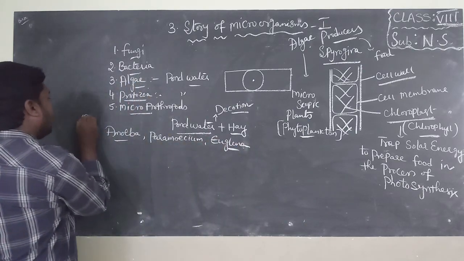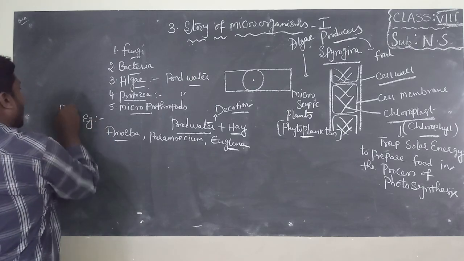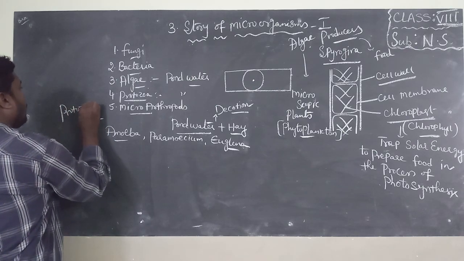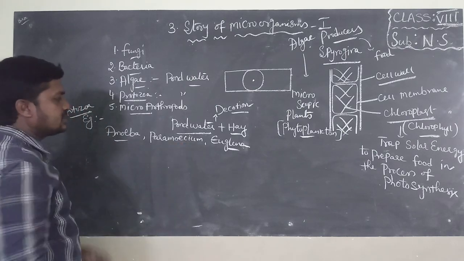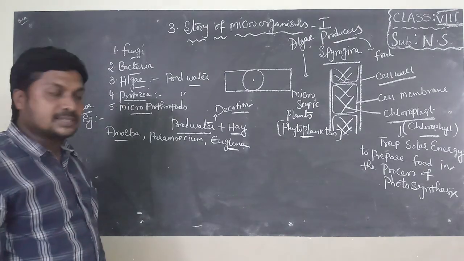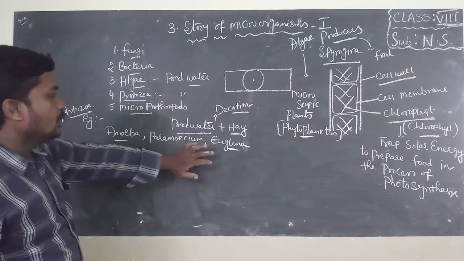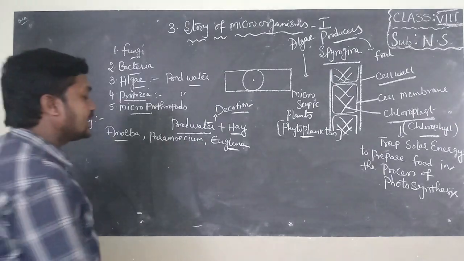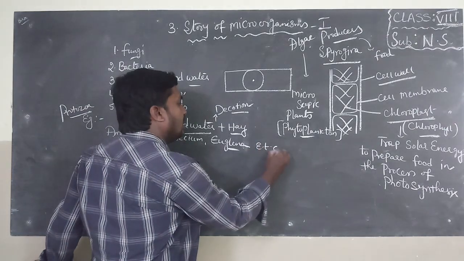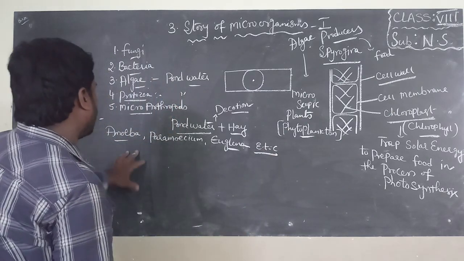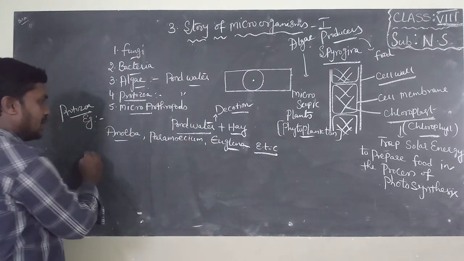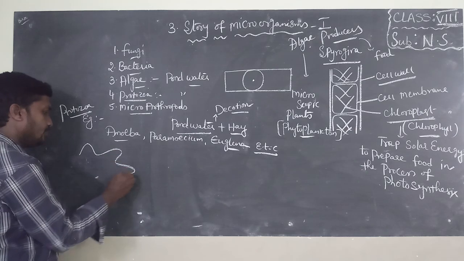All these are examples of protozoa. Now I will draw a diagram of these three, very important from the exam point of view. Amoeba, paramecium, euglena, etc. are examples of protozoa. See here, I draw the diagram of amoeba here.